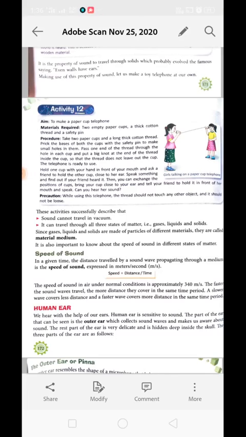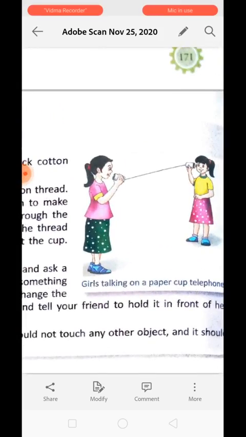Okay, let us make a toy telephone on our own. For this toy telephone we need two empty cups, a thick cotton thread and a safety pin. We will take the two cups with a long thick cotton thread. We will prick the base of each cup with the safety pin and make a small hole. Pass one end of the thread through the hole in each cup and put a knot in both ends so that the thread cannot escape through the cup. Now the thread does not leave the cup. The telephone is ready to use.